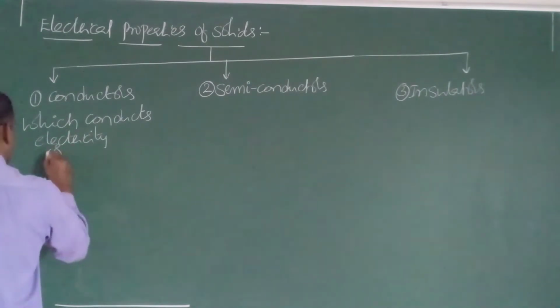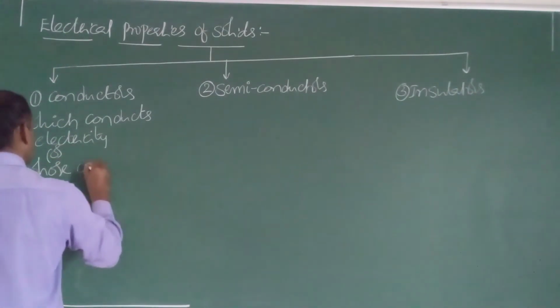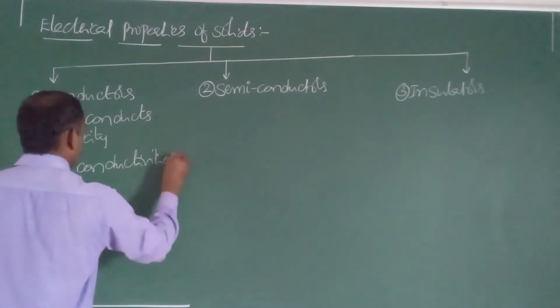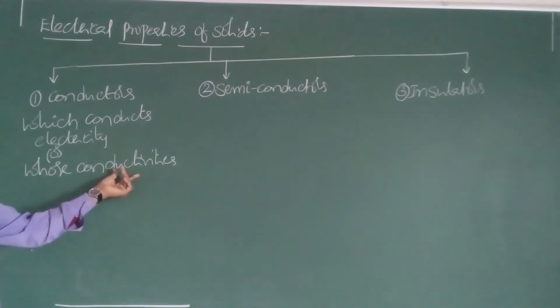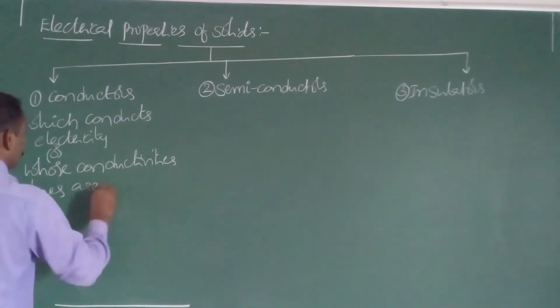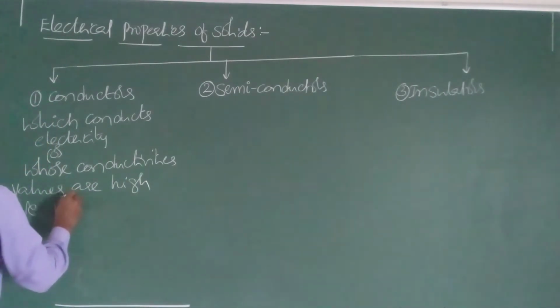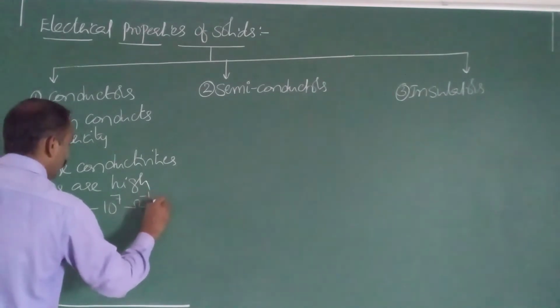Conductivity will come in electrochemistry. The substances whose conductivity values are high, and the range is 10 power 4 to 10 power 7